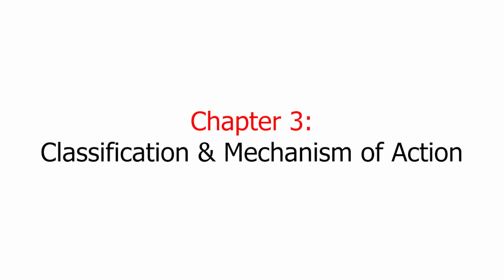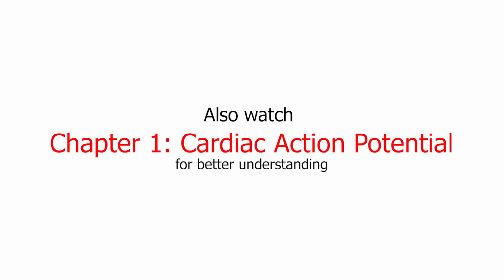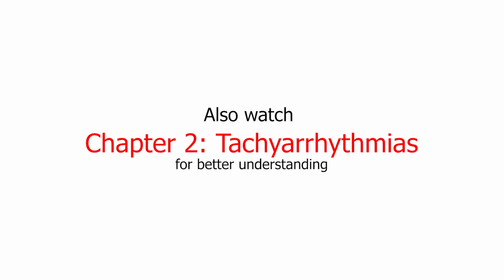In this video, we will discuss the classification and mechanism of action of antiarrhythmic agents. For a better understanding, it is recommended to watch the videos on cardiac action potential and tachyarrhythmias. According to Vaughan-Williams classification, antiarrhythmic agents are classified into 4 classes.